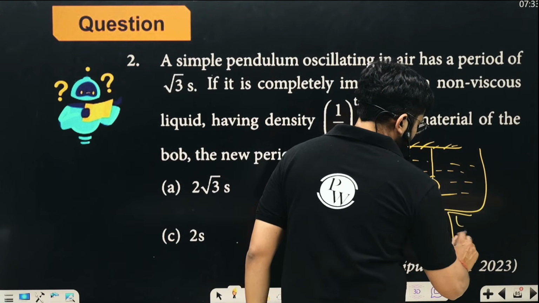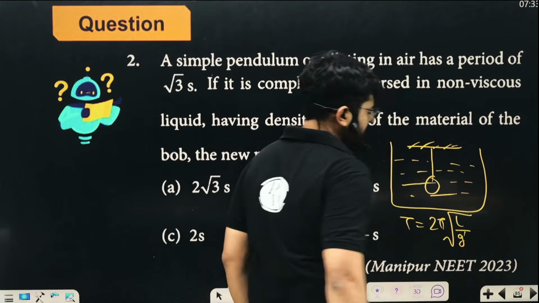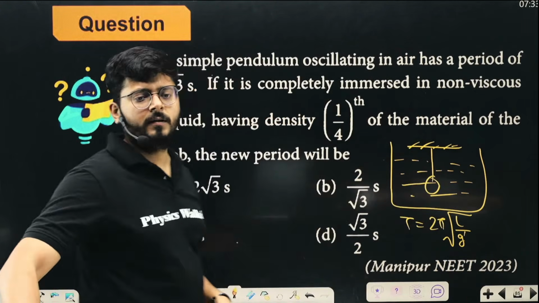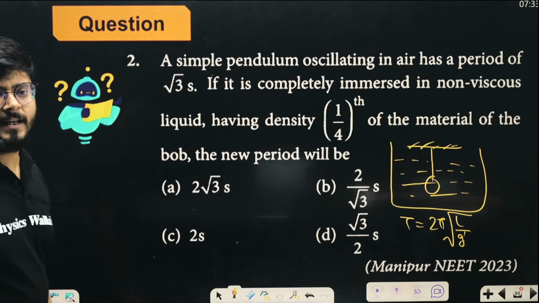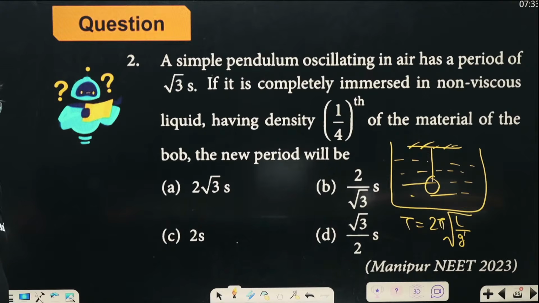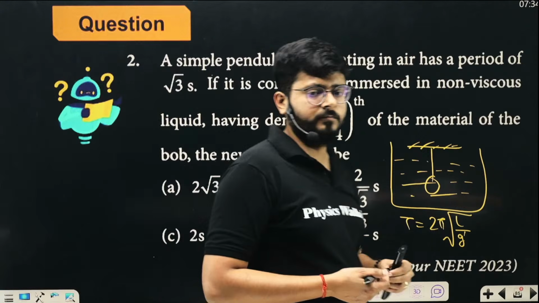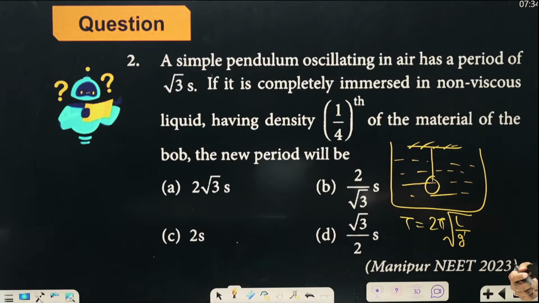So 2π√(L/g), whatever the new value of g is, that you have to use, right? So how will you figure out the new value of g? How will you figure out the new value of g? Think about it. Let's try to discuss that.